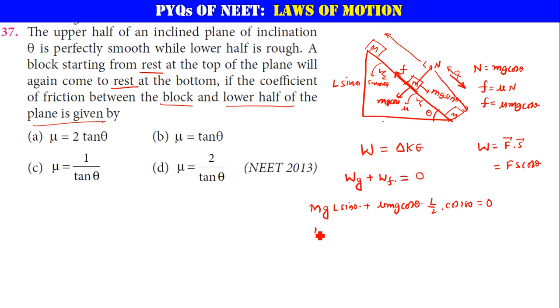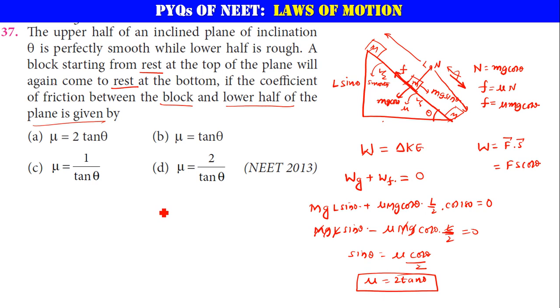Now let me take this as mgL sin theta. This is also capital M, sorry, mu capital Mg. Cos 180 is nothing but minus 1, so minus mu mg cos theta L by 2 equal to 0. So here mgL, now sin theta is equal to mu times cos theta by 2. So mu is equal to 2 sin theta by cos theta, which is tan theta, and this 2 also goes to the other side. That becomes mu is equal to 2 tan theta.